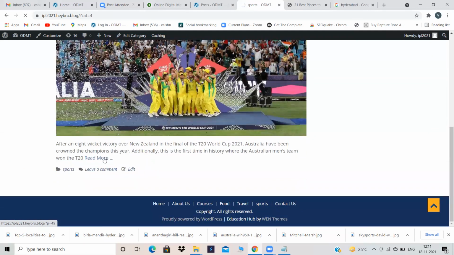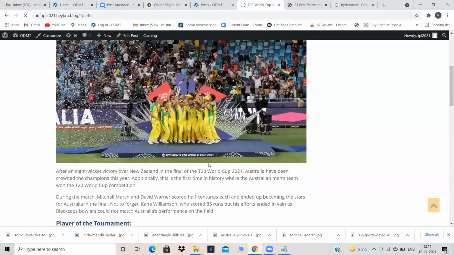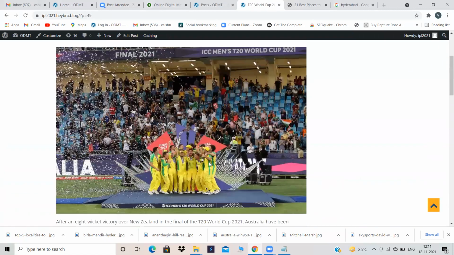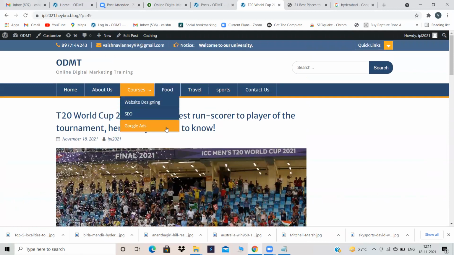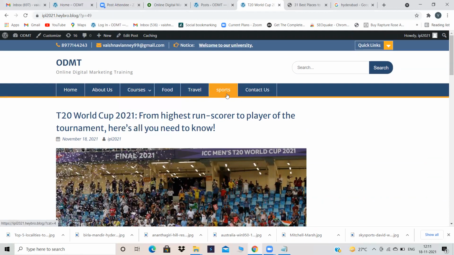Read more. Click on read more, and you will be able to see the whole content. So this is the content. Like this, you have to give. You have to create a post, give a category, and also add a featured image to that particular post. Okay.